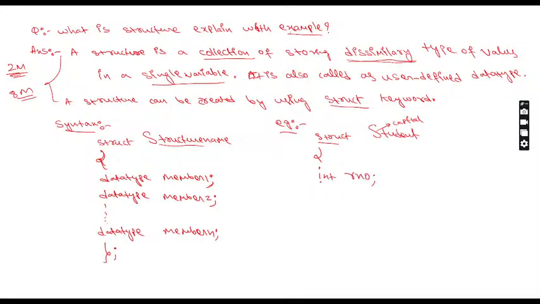Sir, why have you taken int for roll number? Because roll number is an integer. Just check, your hall ticket numbers, for example 2801, something like 24405001. Now tell me, what is the number I'm saying? It is an integer number only.